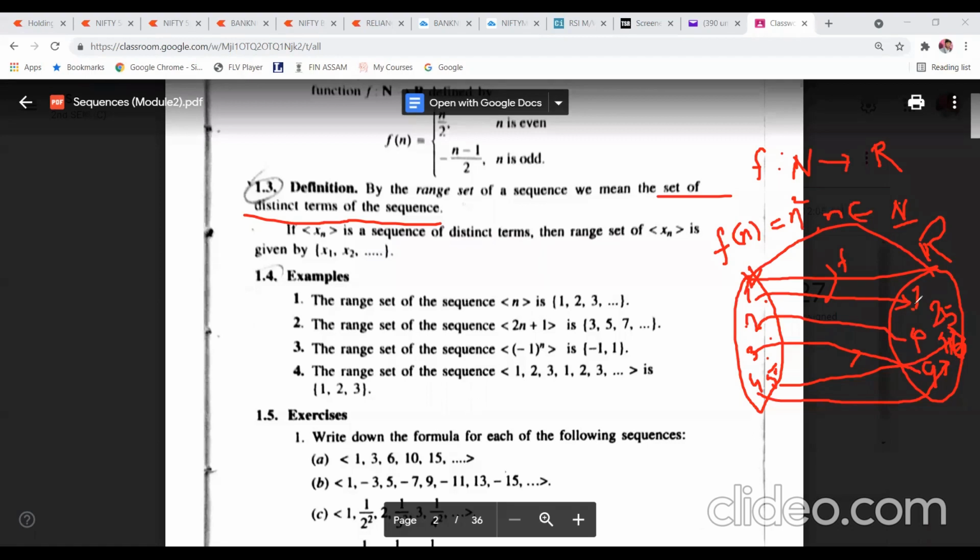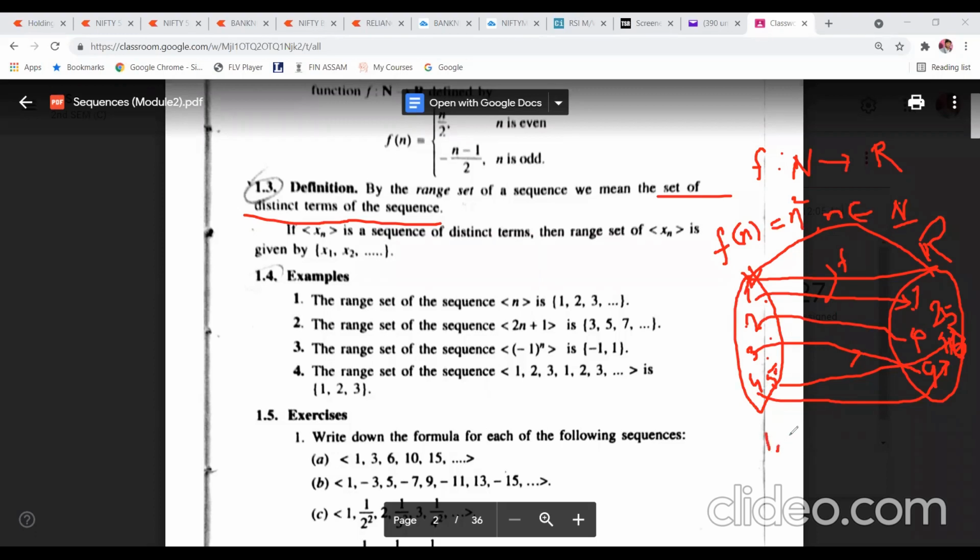The numbers in the second set which have a pre-image in the first set, or you can say the elements of the first set which are mapping to the elements of the second set. So you take the numbers which are images of the elements of the first set.